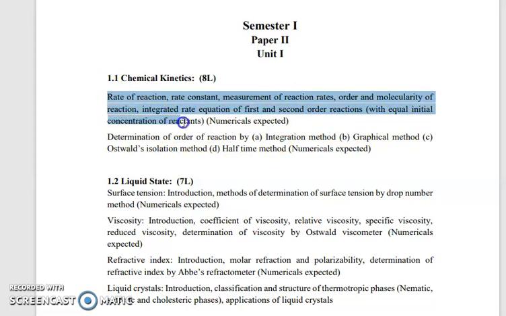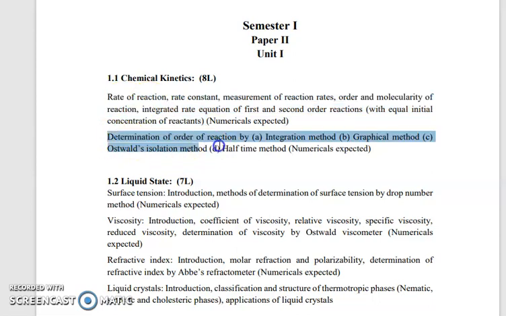Such parts we have seen in 12th standard, and therefore these parts are going to be easy for our students. Next part, the determination of order of reactions by integration method, graphical method, Ostwald isolation method, and half-life method. So these four methods we have learned for determination of order of reactions.